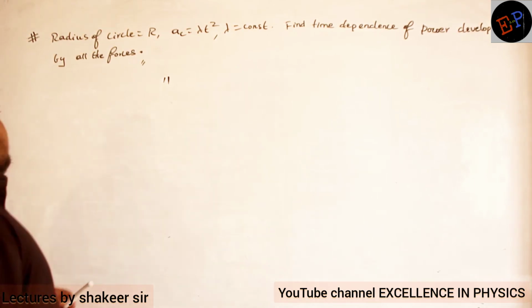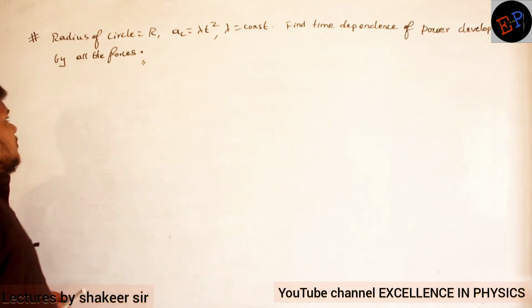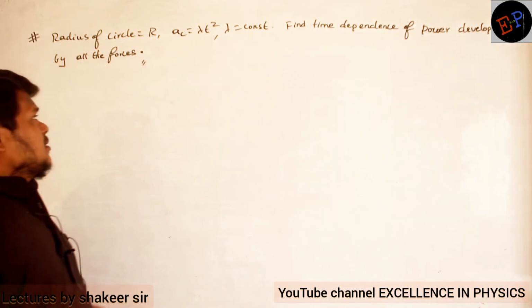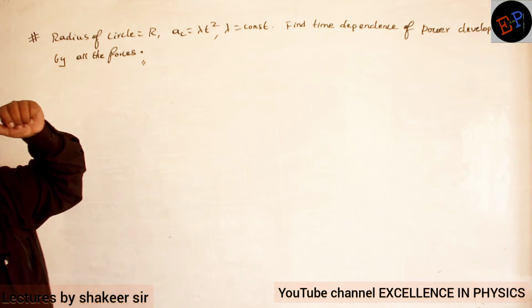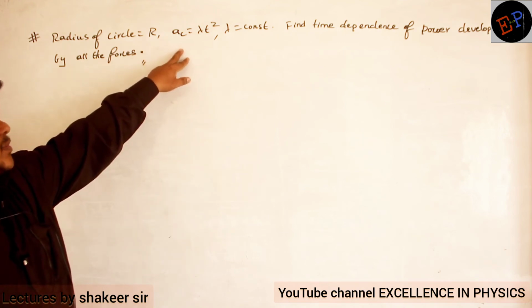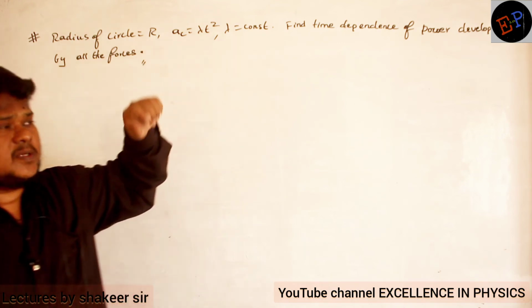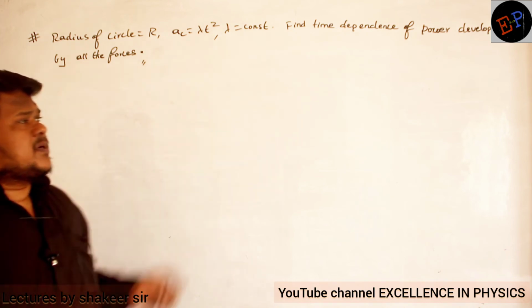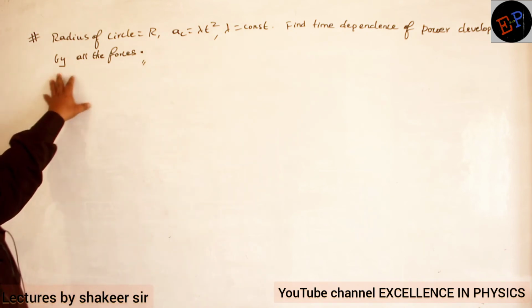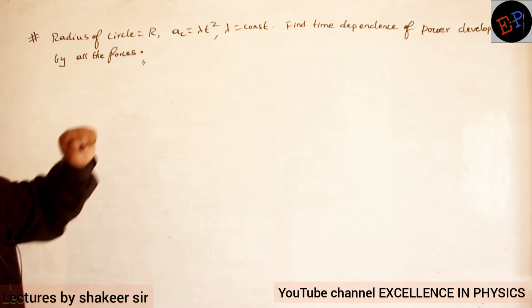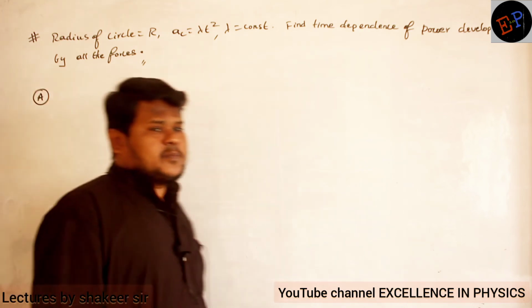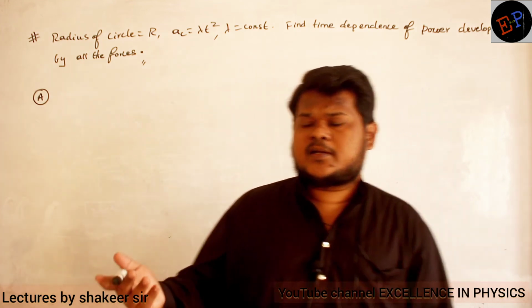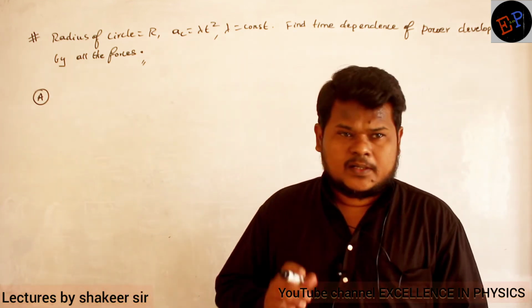Okay, so this is the given question. A body is moving in a circle of radius r, where the centripetal acceleration is given by lambda t square, where lambda is a constant. Then find the time dependence of power developed by all the forces. Are you able to understand? So he is asking us to find out the power developed by the forces which are acting on this particular particle.